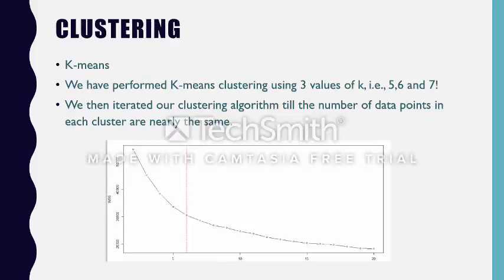So starting with k-means, we performed k-means with different values of k, such as 5, 6, and 7. Here we can see with the elbow function that the curve is slightly sloping down when k is equal to 5, 6, and after 7 it's going quite a straight line. So after selecting a value of k, we iterated our clustering algorithm until we got a number of points which are quite similar in all the clusters.